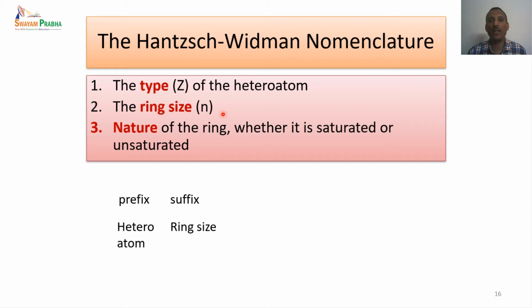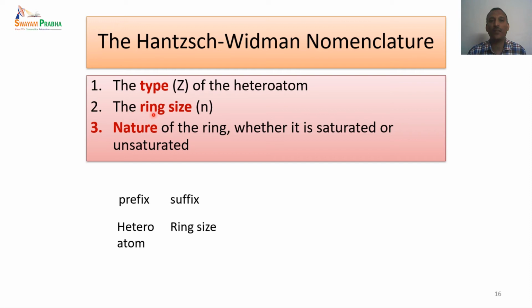In a similar way, in the case of heterocyclic compounds, they are named after the functional groups, basically the heteroatoms. Here the heteroatom is the functional group, and based on which heteroatom is present, the compounds are named. First we need to look at the type of heteroatom, that means whether it is nitrogen, oxygen or sulfur, and we also have other heteroatoms, arsenic, phosphorus, selenium, etc. But in this particular session we will be mainly focusing on NOS, that is nitrogen, oxygen and sulfur.